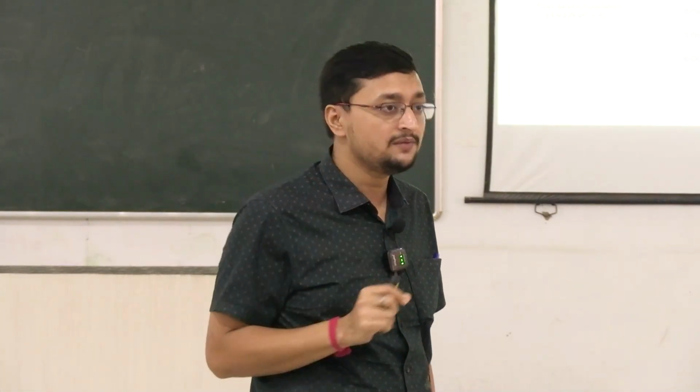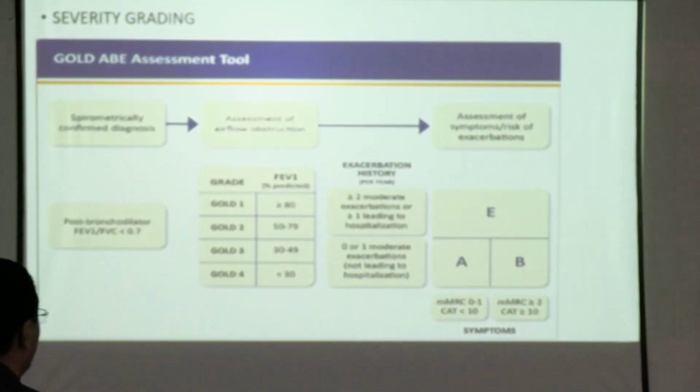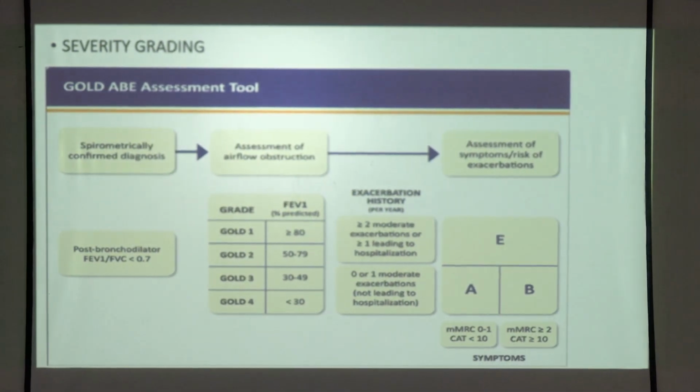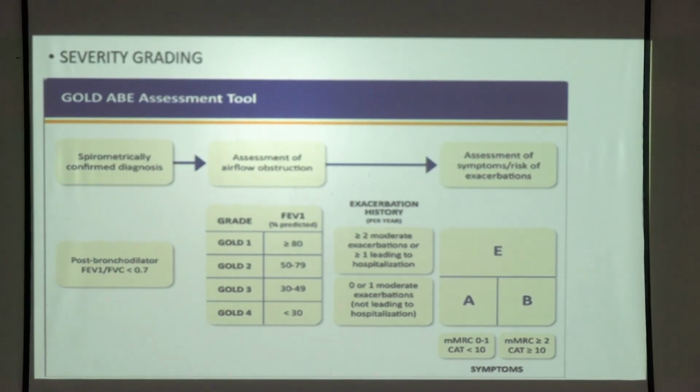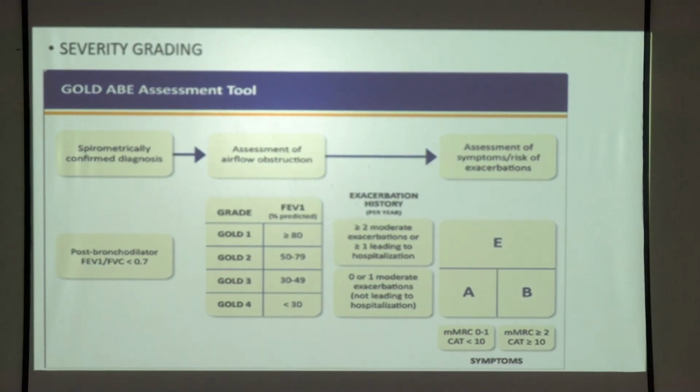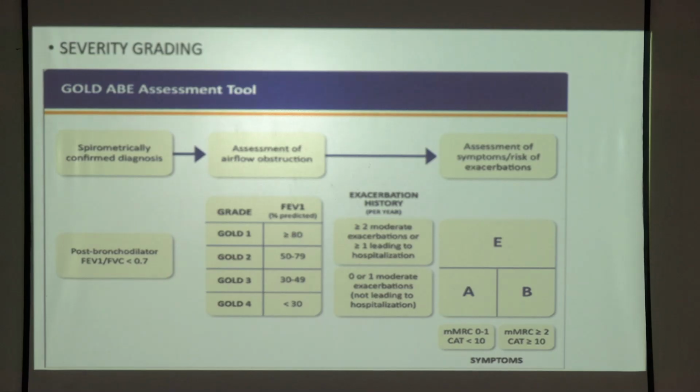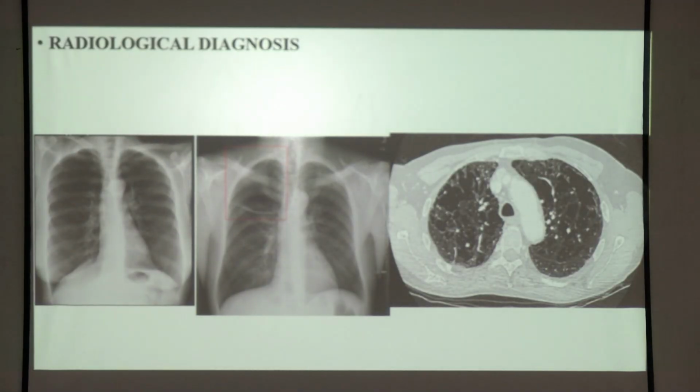ABE is very important, right? This is the backbone of COPD treatment. If you cannot understand this, tell me again, I will explain again, but this is the backbone. You must understand this. Any doubt about this? This is a very important slide. Any doubt? Fine.